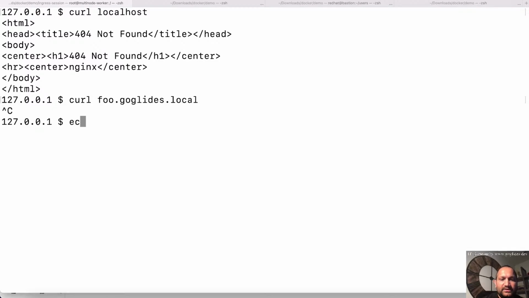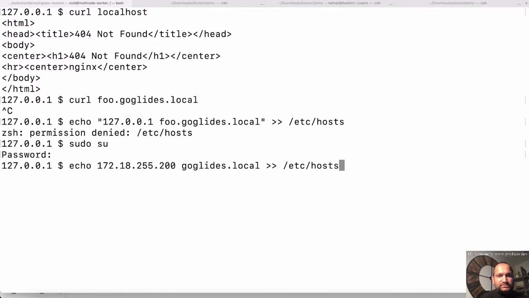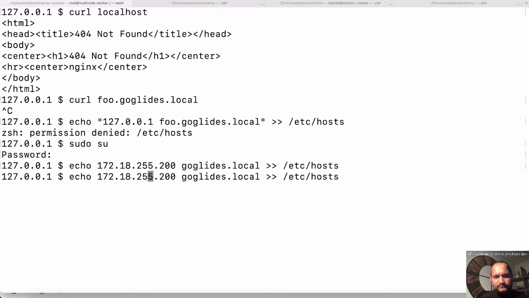All right, so let me do one thing. Echo 127.0.0.1 and create this entry here to /etc/hosts. Right, so let me append it so that I will not overwrite accidentally. Need to be sudo. Let's do that here. Okay, so now this is added. Let's see. This is foo. Actually, let me do another for foo.google.local as well. Oh, that's interesting actually.